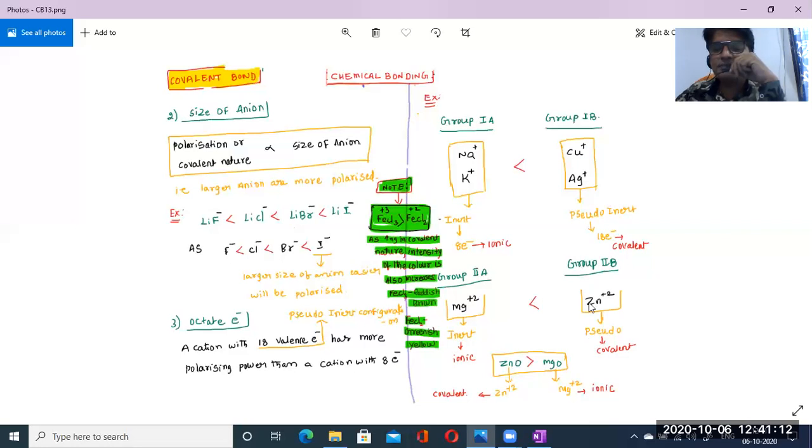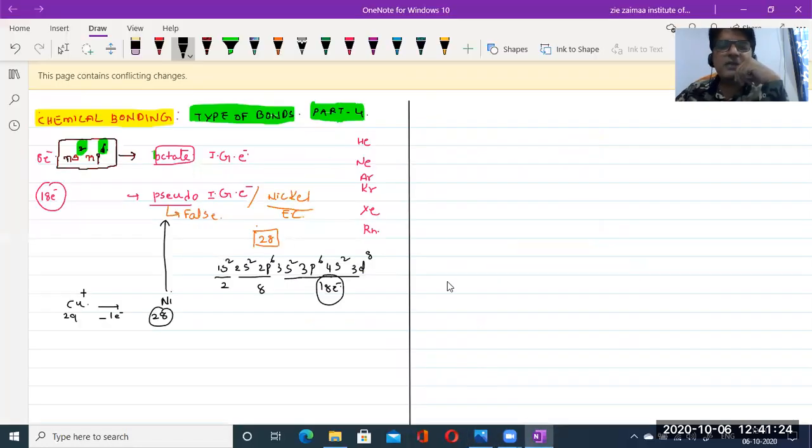Now, comparing magnesium and zinc, which one will be more covalent in nature? Obviously zinc. So here we can take one example. Suppose I give magnesium chloride, MgCl2, and zinc chloride, ZnCl2.